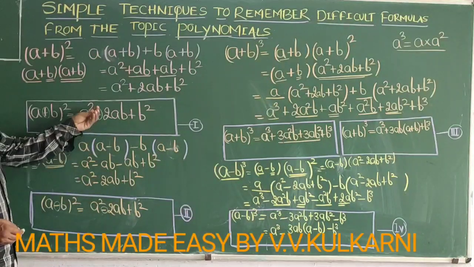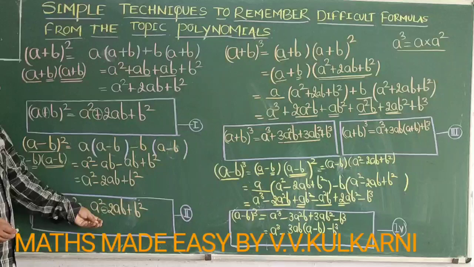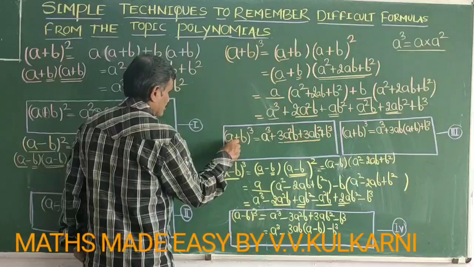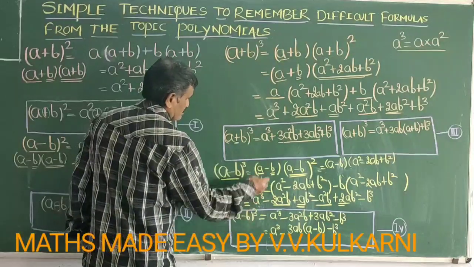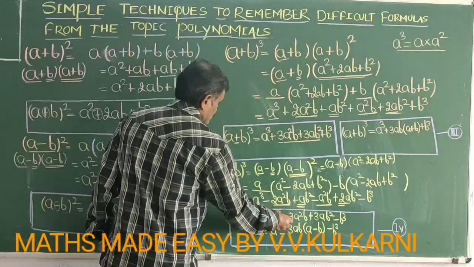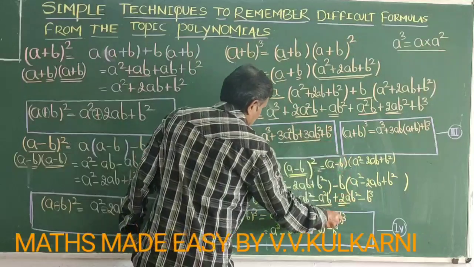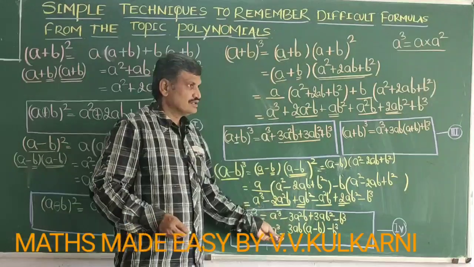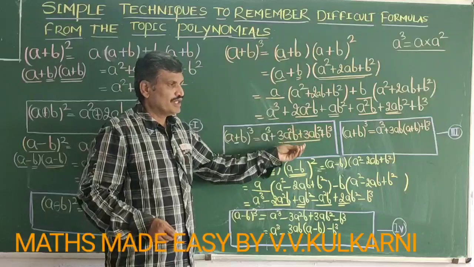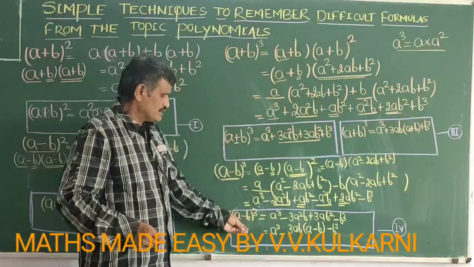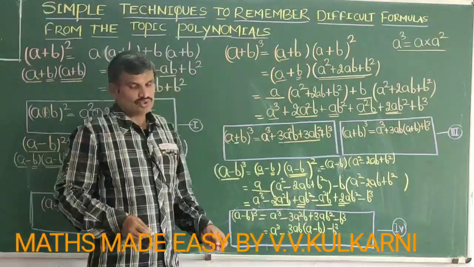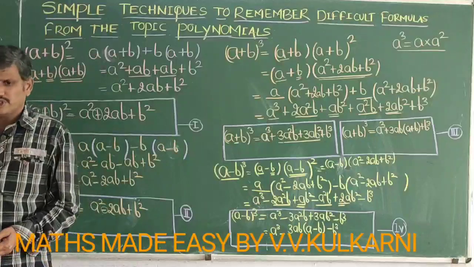Content is same, only thing is here it is plus, and in between there it is minus. If you compare these two formulas, the same thing is true here also. Here it is plus, here we are having minus. Here we are getting plus, so minus, then plus and then minus. Alternating negative and positive signs are there. In both the formulas, the same values are there on the right hand side, but the only thing is when it is minus, at that time here it will be minus, then plus, then minus. So children, this is a simple way in which you can remember difficult problems.